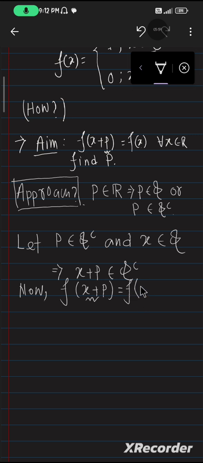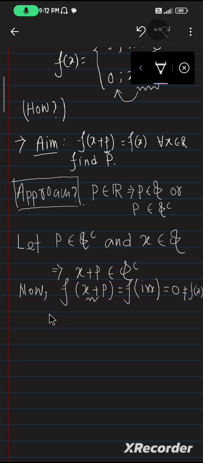So we get f of an irrational number, and by the definition of the function, when the input is irrational the function attains 0. So that is basically 0. Is it equal to f of x? No. Why?